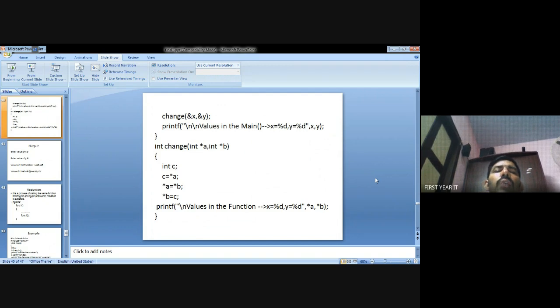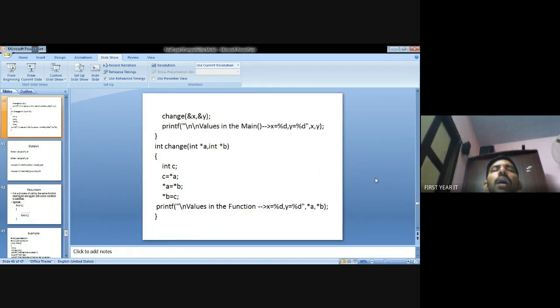So after the calculations, c equal to star a means the a value is transferred to c. So c equal to a, a means 5, so c value is 5. A equal to b, b value is already 6, so a value is 6.